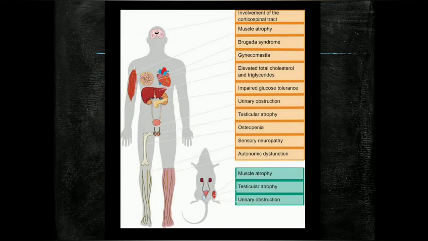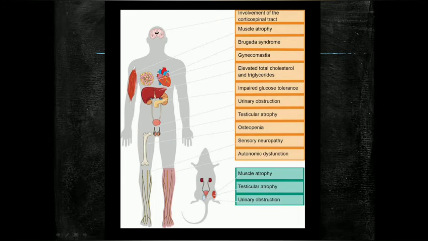You can see in this picture that various aspects of our body are affected in Kennedy's disease as the disease progresses. There is involvement of the corticospinal tract, so voluntary muscle actions are lost and wasting of the muscle occurs. There is muscle atrophy.